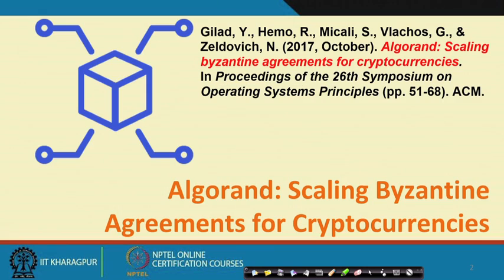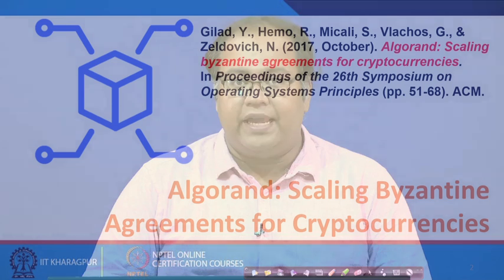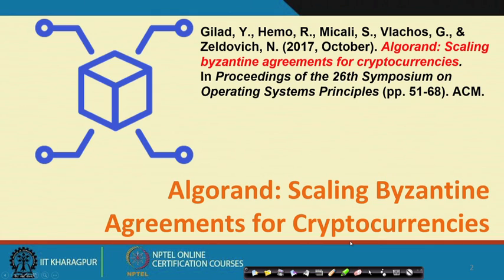Welcome back to the course on blockchain. So, in the last class, we were discussing this Algorand protocol in detail, which scales up Byzantine agreement for cryptocurrencies. They developed a scalable protocol for ensuring consensus in a Byzantine agreement based architecture. We have looked into the basic features of Algorand.